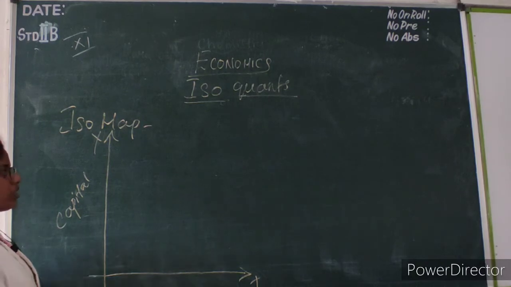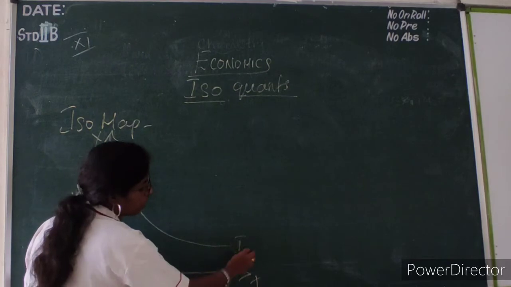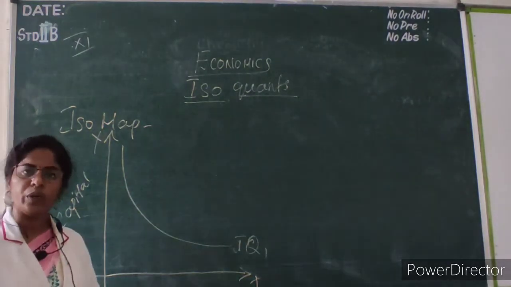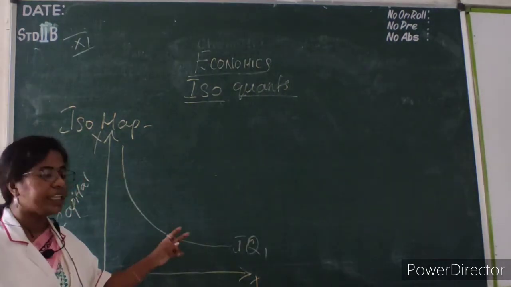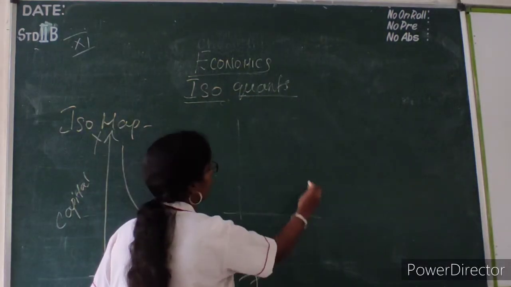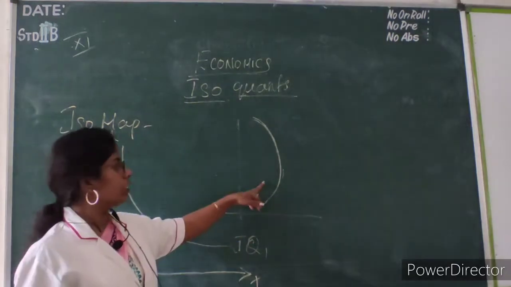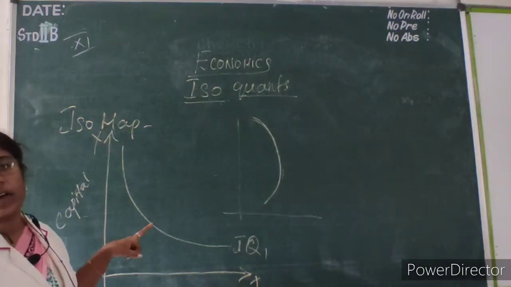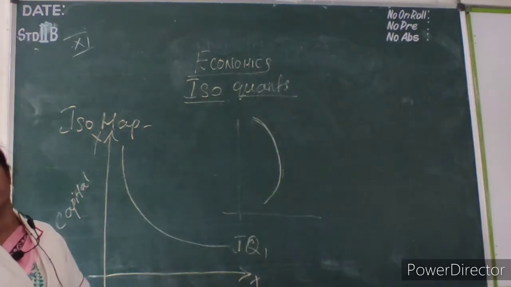Okay. So isoquant is a downward sloping curve. It is a convex curve. What do you mean by convex? Convex means the curve will start from the left and end at the right. Concave means the curve will be like this. This is called concave, and this is called convex. Why should the curve be convex? It starts from the left and it ends at the right.